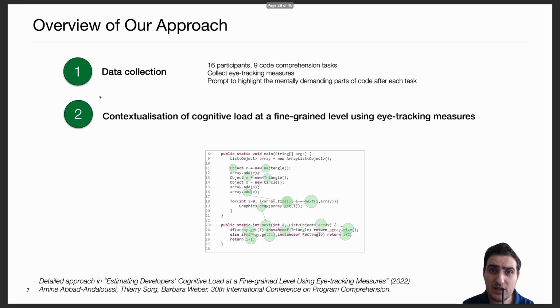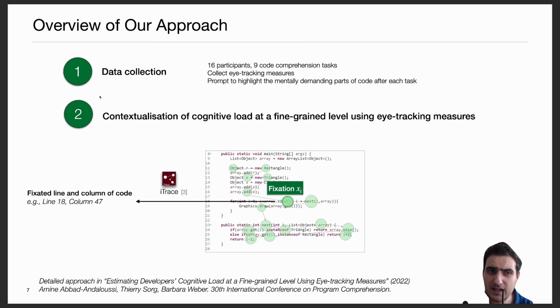For this, for every fixation, we projected it on the stimuli, as you can see here, and then we mapped the fixation to the underlying line and column of code using the EyeTrace tool. Here, for example, we can see that this fixation landed in line 18, column 47, which represents a specific element, or a specific token, of the code.